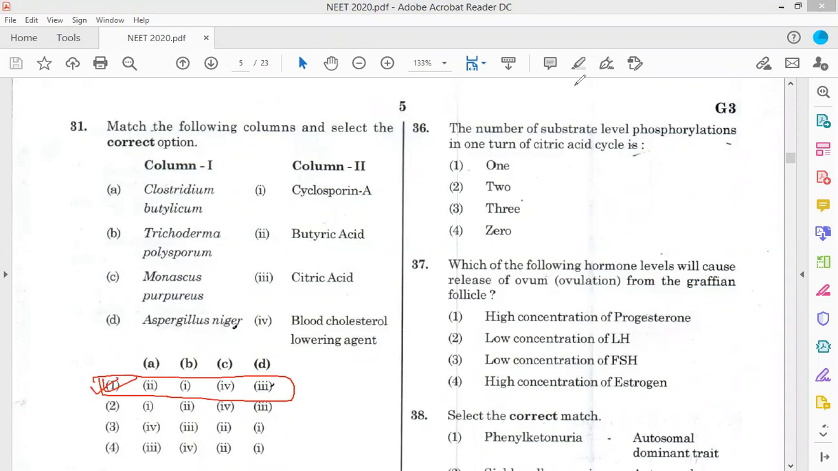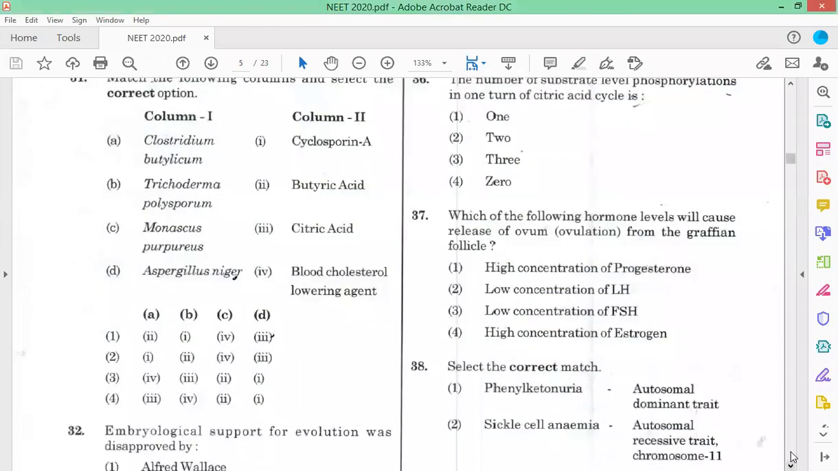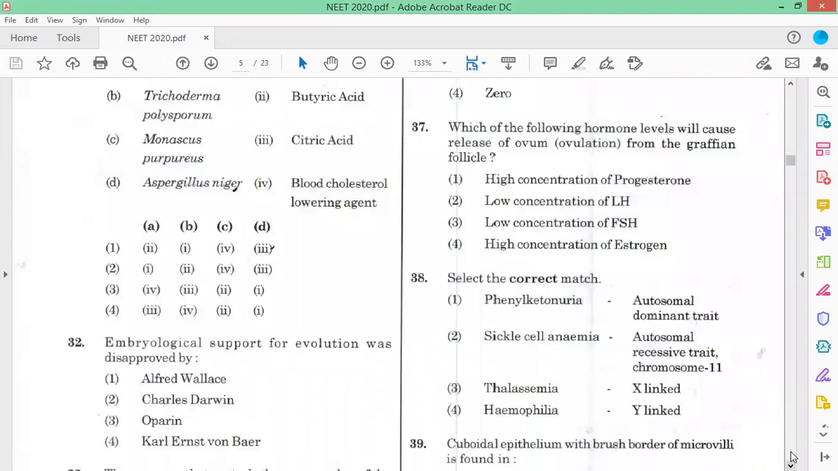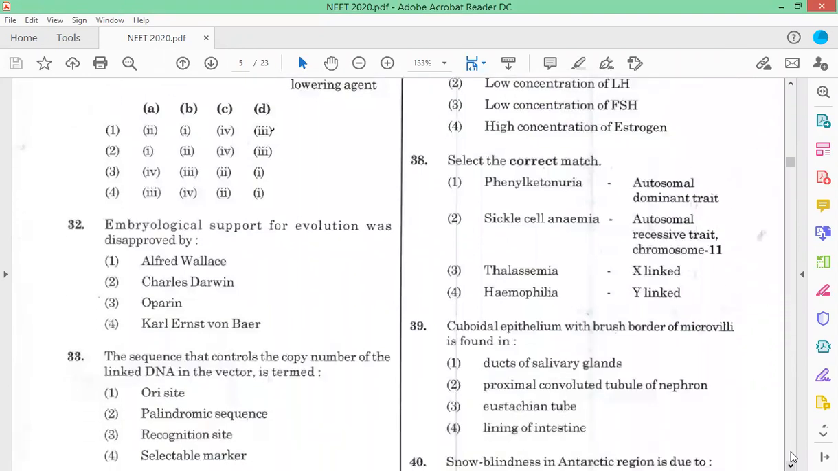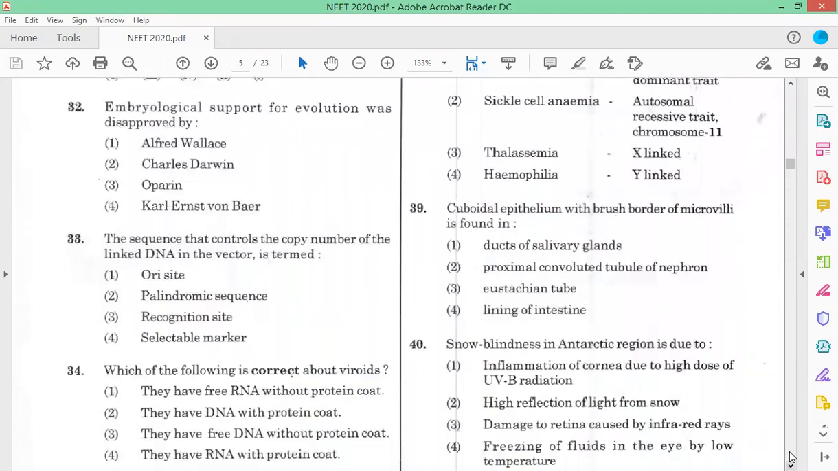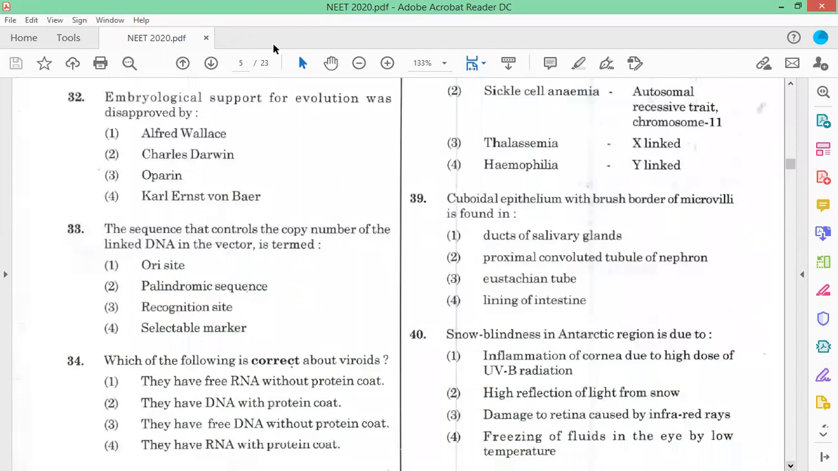Now next question 32. Embryological support for evolution was disapproved by whom? The answer is 4, Karl Ernst von Baer.